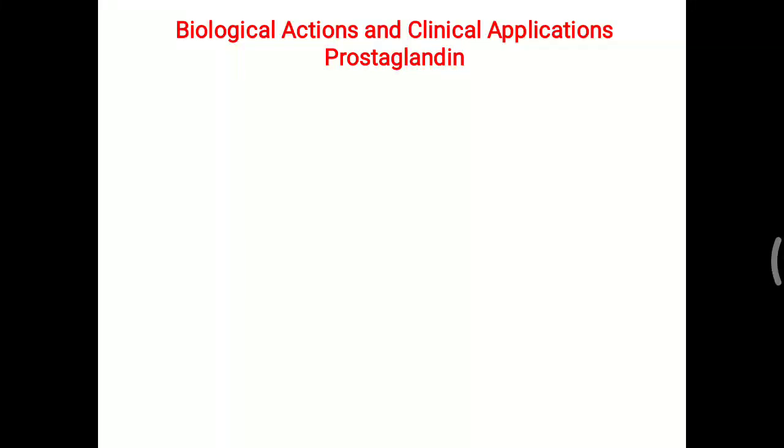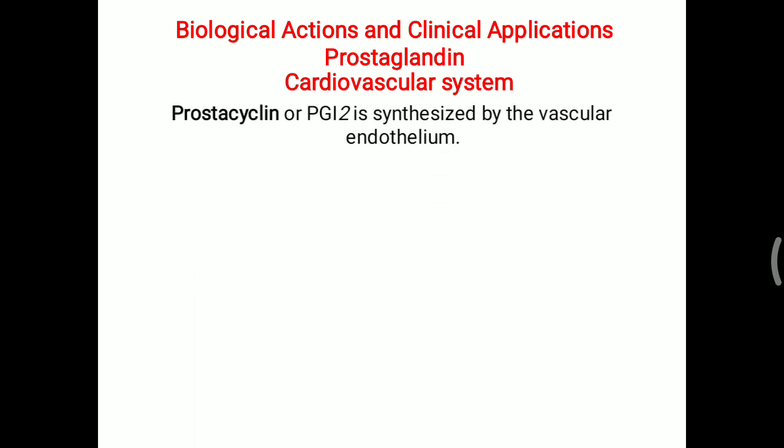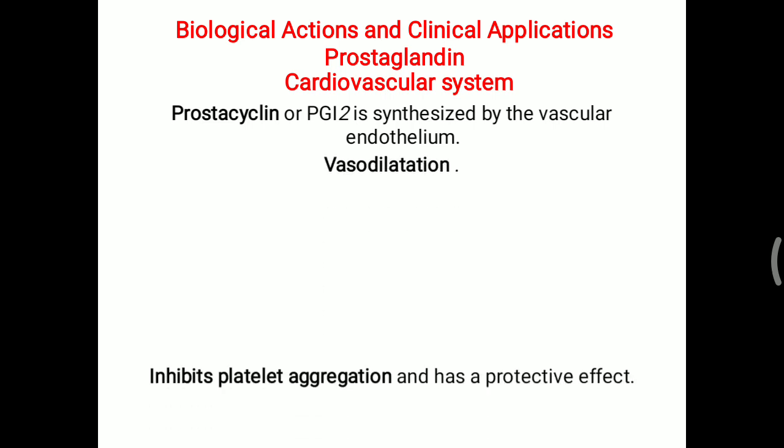Today's topic is about biological action and clinical application of the prostaglandin. The most important prostaglandins in our body are prostaglandin D, E, F, I and thromboxane A2. For the cardiovascular system, prostacyclin is synthesized by the vascular endothelium, which can lead to the vasodilatation as well as